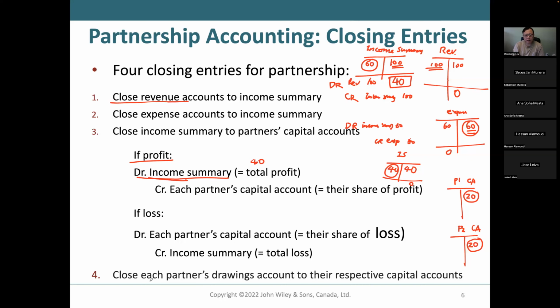And then the partners will have drawings, right? The partner has to make a living, they need cash. Suppose the partner has nowhere else to make money. They have to withdraw money from the partnership, so they have an account called drawing: P1 drawing, partner one's drawing, and P2 drawing, partner two's drawing.